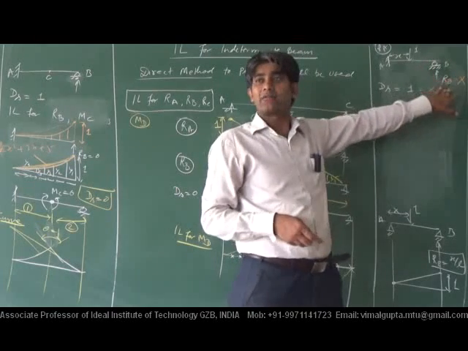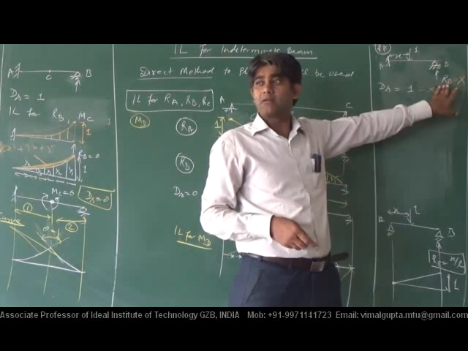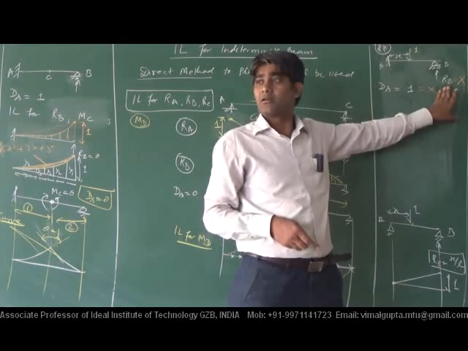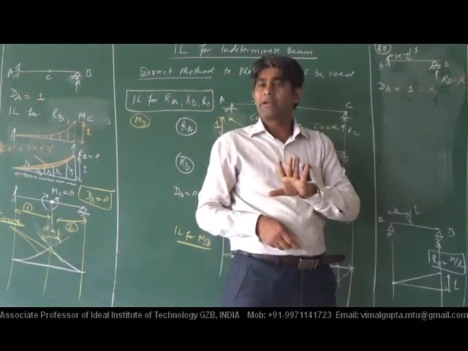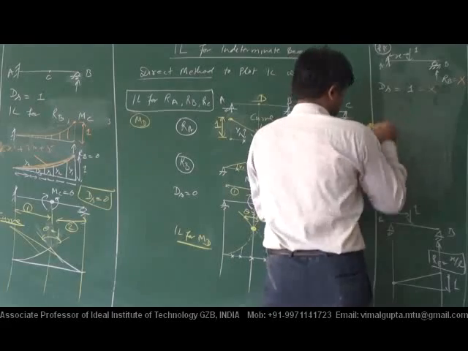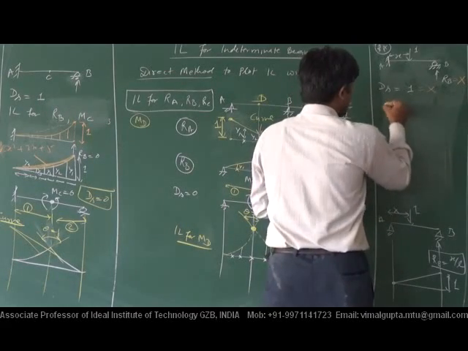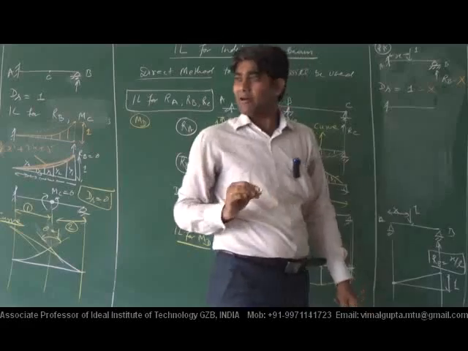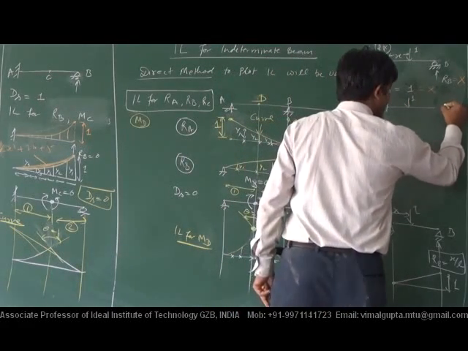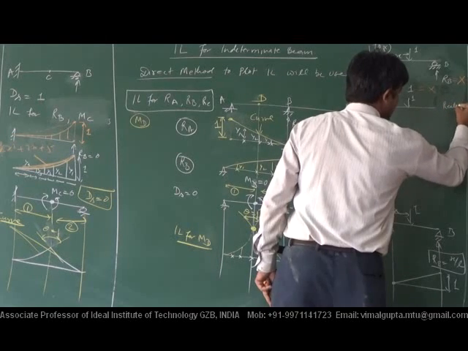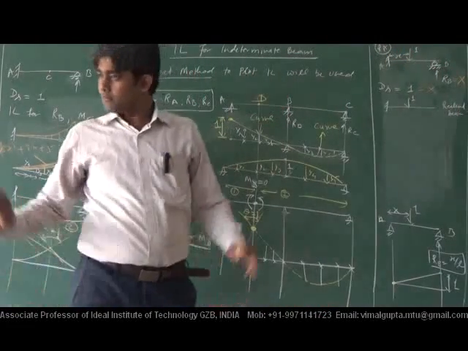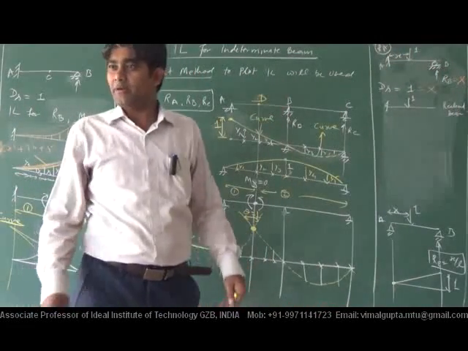After removing that, the beam we get is called the primary or released beam. Its primary beam will be this cantilever with load. This is the released beam. Clear to everybody?